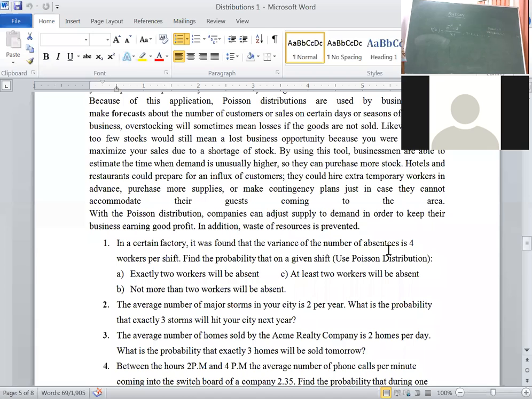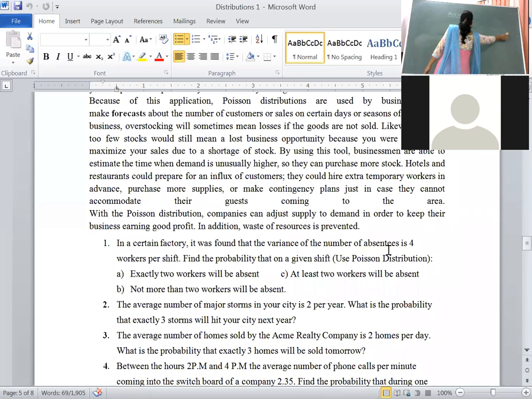Okay, first one we will see. In a certain factory, it was found that the variance of the number of absentees is 4 workers per shift. Find the probability that on a given shift, exactly 2 workers will be absent. Clearly they mentioned variance of absentees per shift.